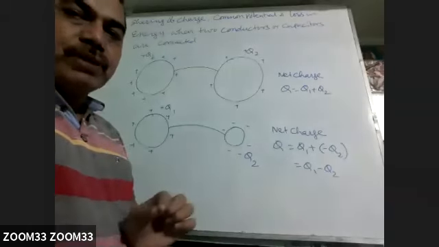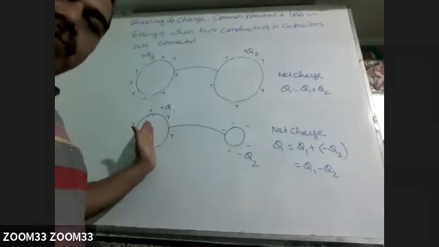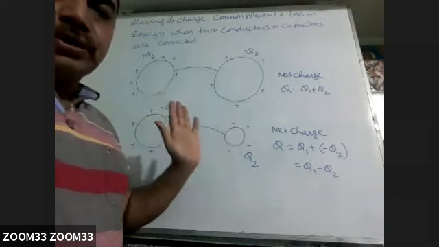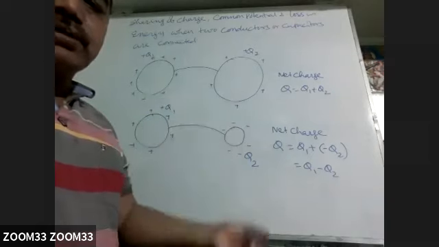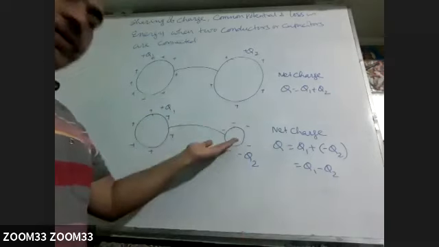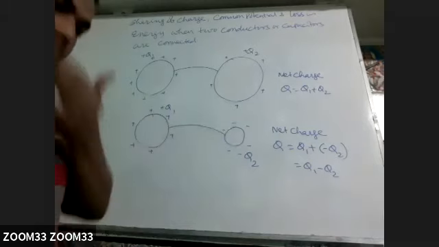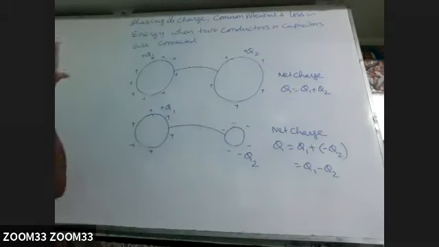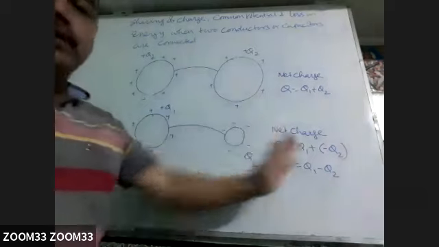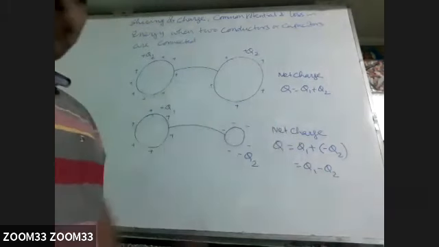So if the potential is coming plus 2, this will also have positive charge, and this will also have positive charge. If the potential is coming minus 3 volt, this is also having negative charge, and this is also having negative charge. So net charge you have to find this way. This is in case of conductors.